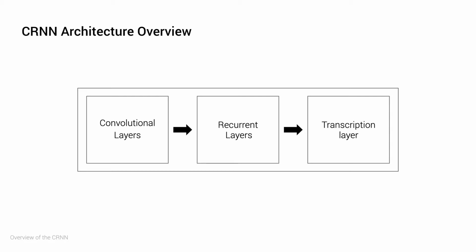The CRNN, as its name suggests, is a combination of a convolutional neural network, or CNN, and a recurrent neural network, or RNN. It conducts image-based sequence recognition through three main segments, namely the convolutional layer, which extracts a sequential feature representation from an input image, the recurrent layer, which predicts the label distribution for each frame, and finally the transcription layer, which translates per-frame predictions into a final label sequence.